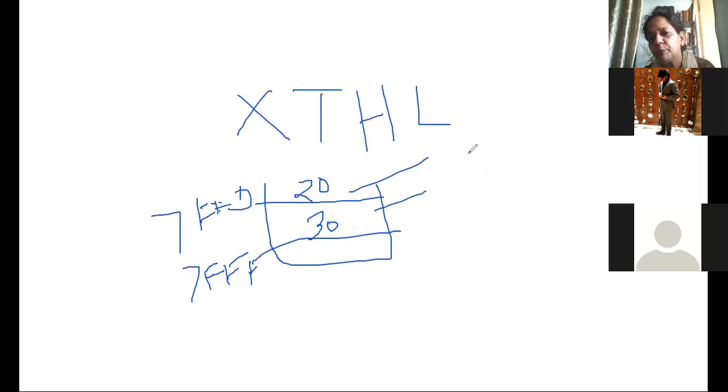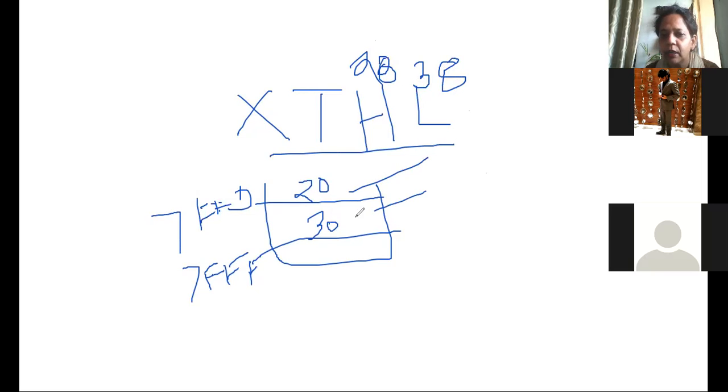Now, suppose HL has 28, 38. These are the values, 2838 in HL. Then with XTHL, this will become 28. This will become 38. And HL will now become 30, 20. This will be in the lower register.